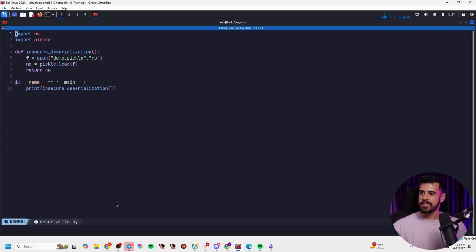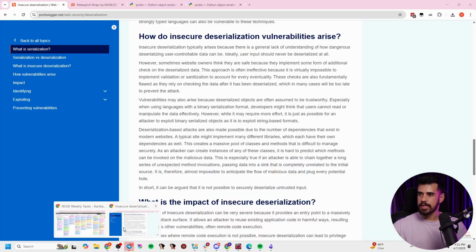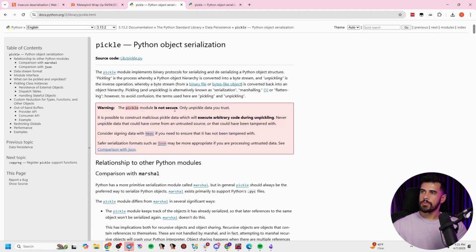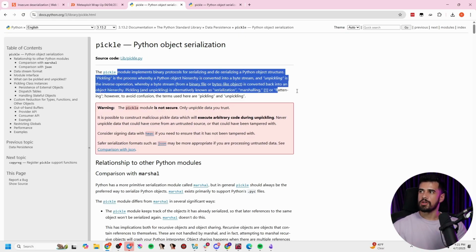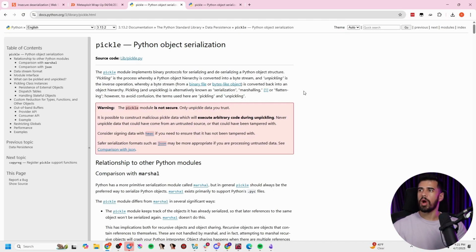If you have never seen that, you might be wondering, what is that? So let's take a look. If I go here, we can see this is the documentation for Pickle. Pickle is the Python object serialization module that implements binary protocols for serializing and deserializing a Python object structure. That was basically what I was showing you with serialization and deserialization. With this, we call it pickling and unpickling. That's just the terminology there.